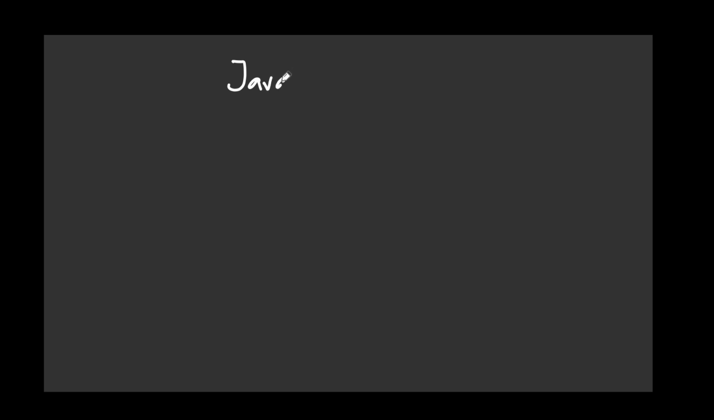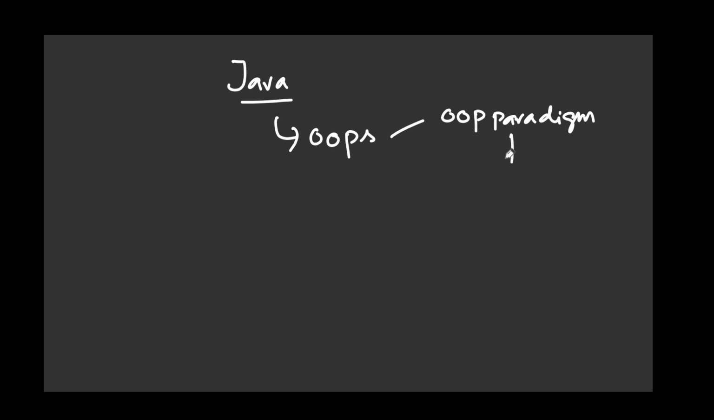We all know Java is an object oriented programming language, or we can say Java is following the object oriented programming paradigm. So what is meant by object oriented programming paradigm? If we need to say a language is an object oriented programming language, then the language should address all these things: it has to talk about object, then it has to talk about class, then it has to talk about